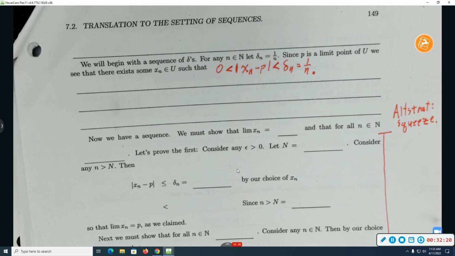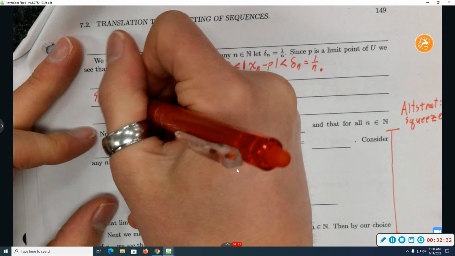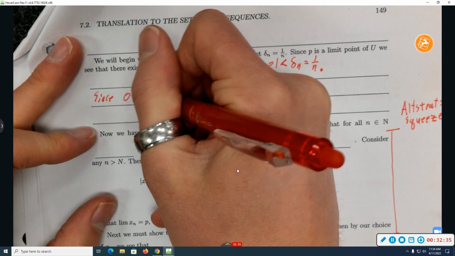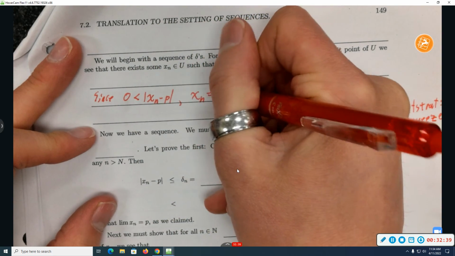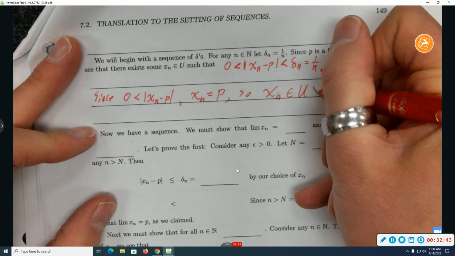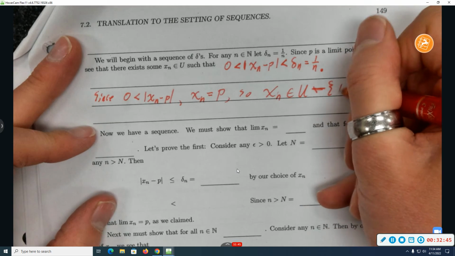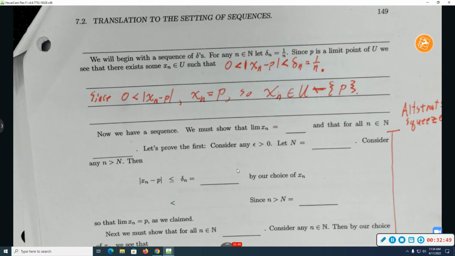Do I already have that each x sub n is not equal to p? Yeah, basically, like the 0 is less than that. Maybe I'll add that in these lines. Since 0 is less than the absolute value of x sub n minus p, x sub n is not equal to p. So x sub n is in u minus singleton p. All right, we have our sequence now.